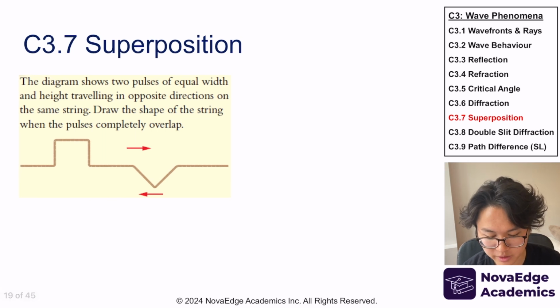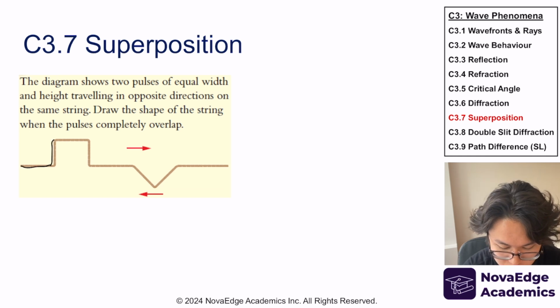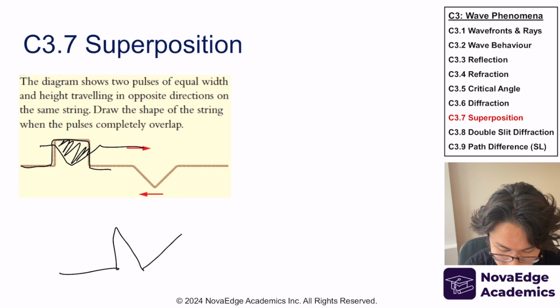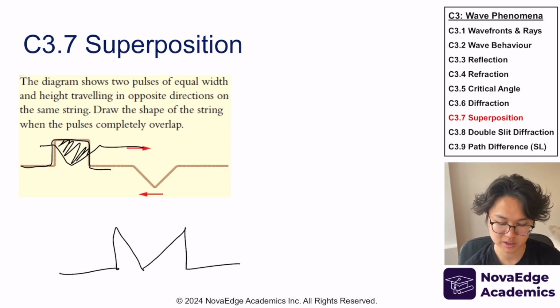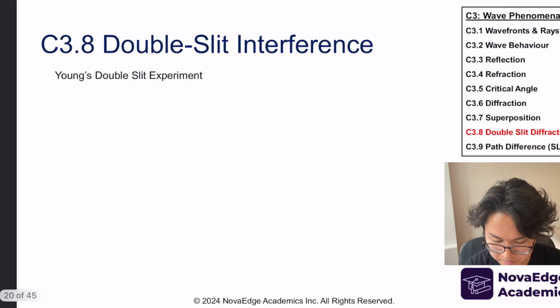Pause the video and give this problem a try. I actually have a hack for this: just trace them and combine them. In this case, I combine them. What overlaps is canceled out, and what remains is something like that. So that's the answer. They can throw a lot of different types of problems like this at you in Paper 1 for physics, so just do practice problems like this and make sure you're familiar with it.